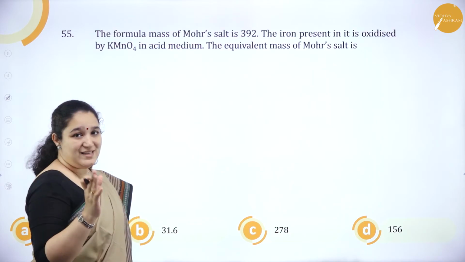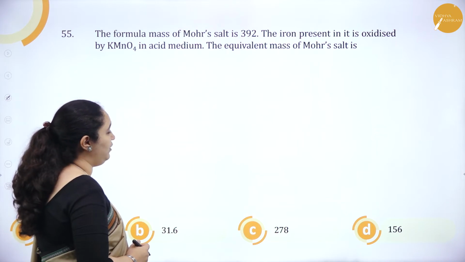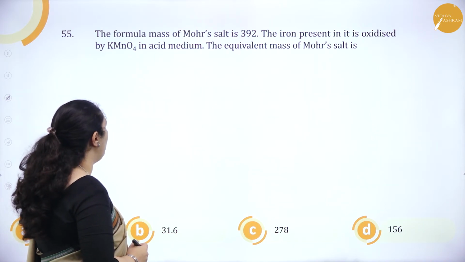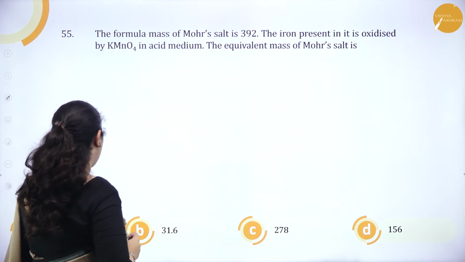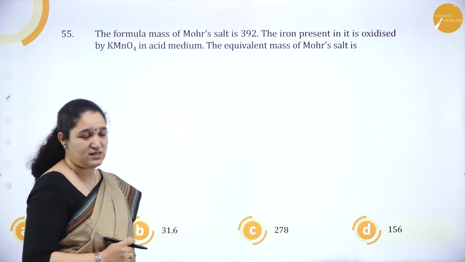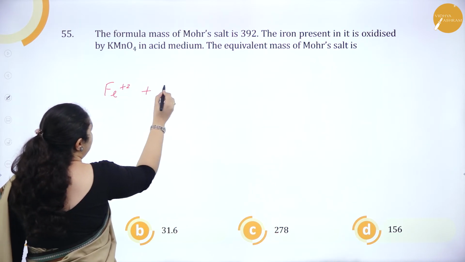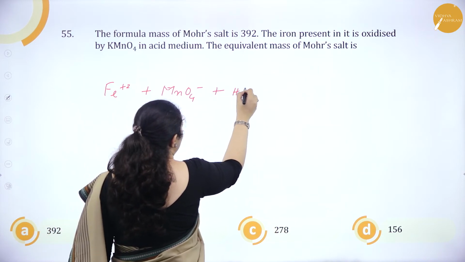Okay. Next question. The formula mass of Mohr's salt is 392. The ion present in it is oxidized by KMnO4 in acid medium. The equivalent mass of Mohr's salt is 392, 31.6, 278, 156. So here in Mohr's salt, Fe2+ state is there. In KMnO4, MnO4-, and we have acid medium.